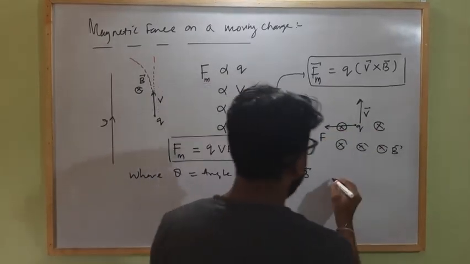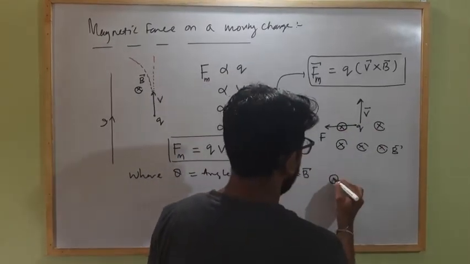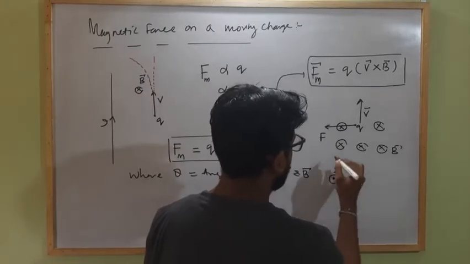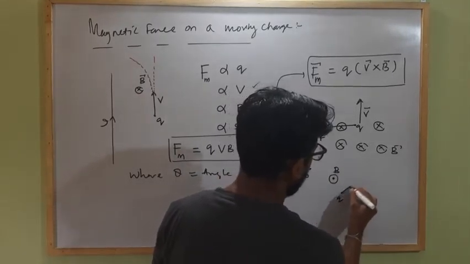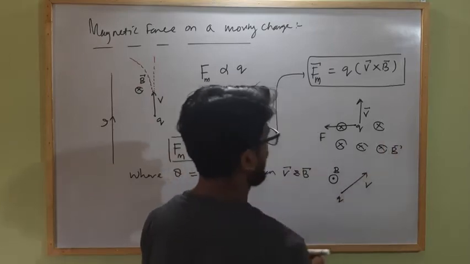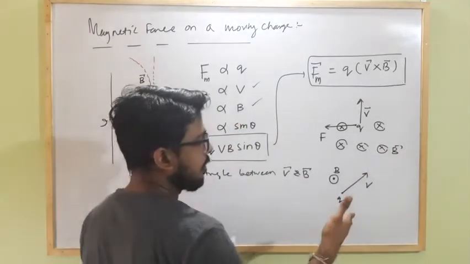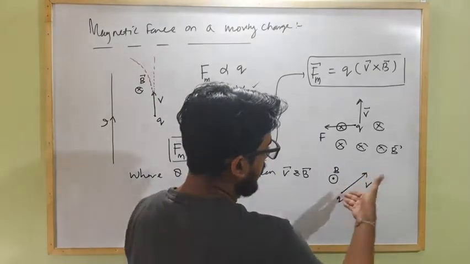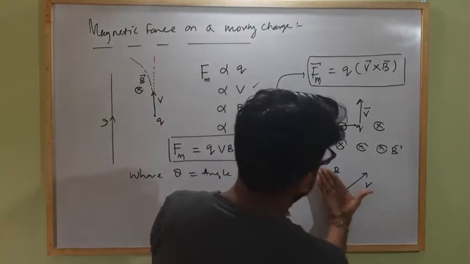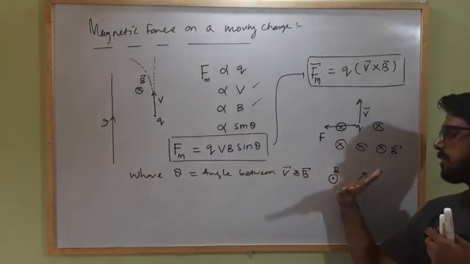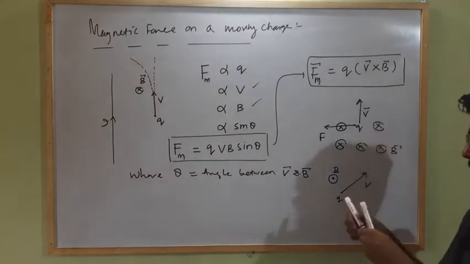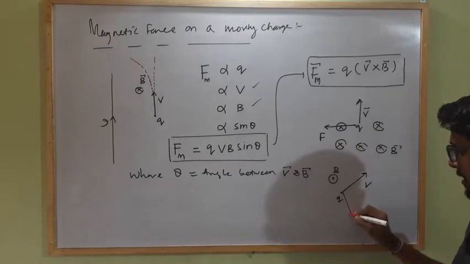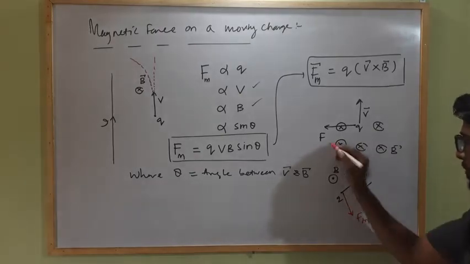Clear? Similarly, if here is a charge, magnetic field B which is acting inward and there is a charge Q which is moving along this direction with velocity v, then what is the direction of force? Placing my thumb along the direction of velocity and fingers towards outward as the force is acting upward, the palm is along this direction, so the magnetic force acting on the charge will be along this direction, F M.